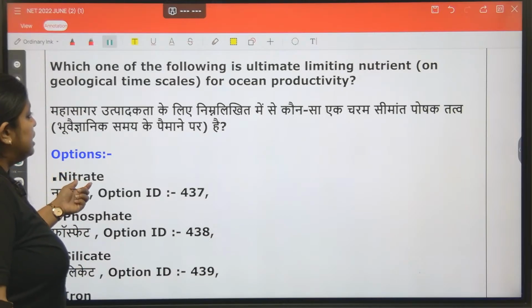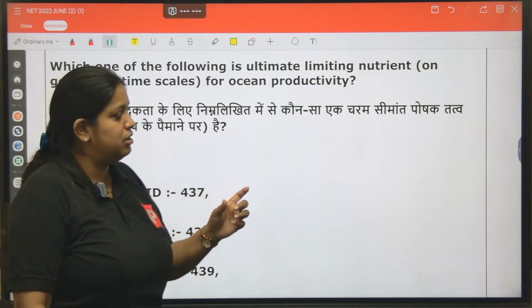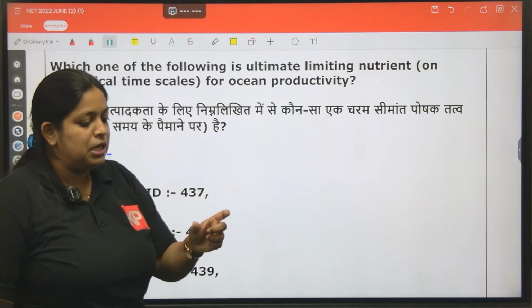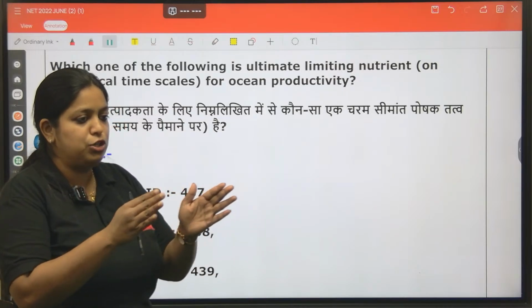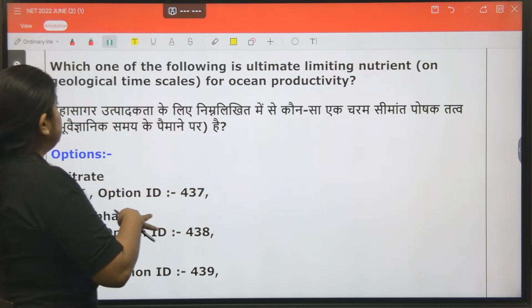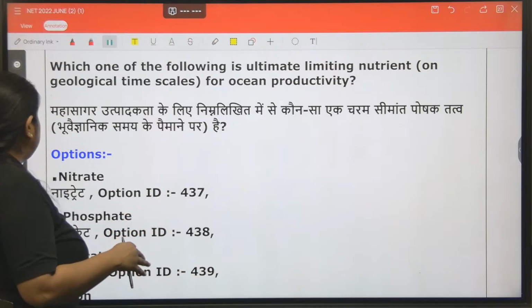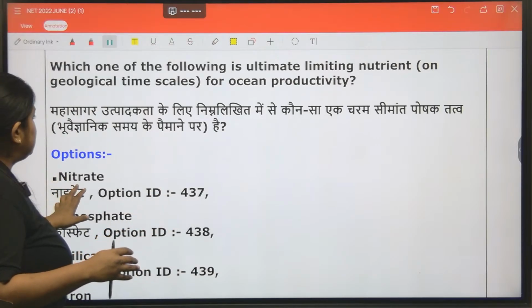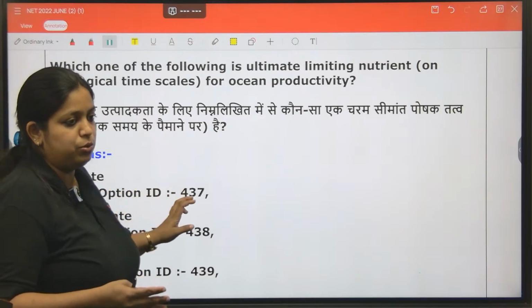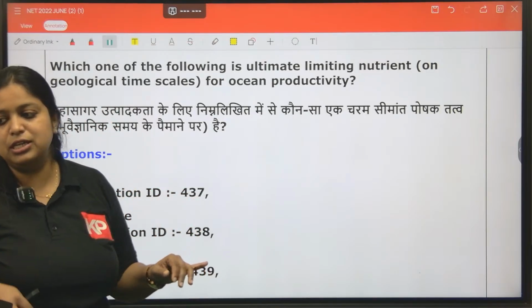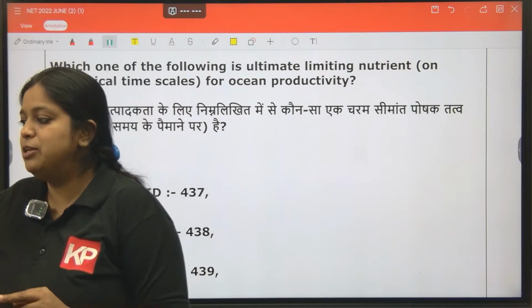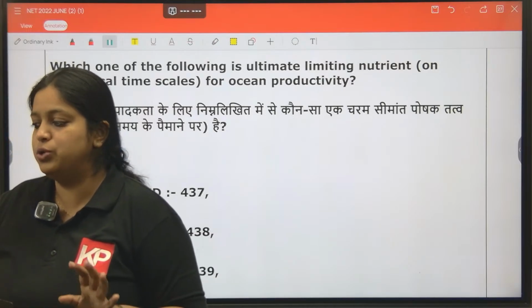Among these two, nitrate is actually proximate, meaning it can affect the productivity in a smaller duration. When we think about a geological time scale, a huge time duration, nitrate cannot be a limiting nutrient. That is actually phosphate. So phosphate is a limiting nutrient even in a larger duration.